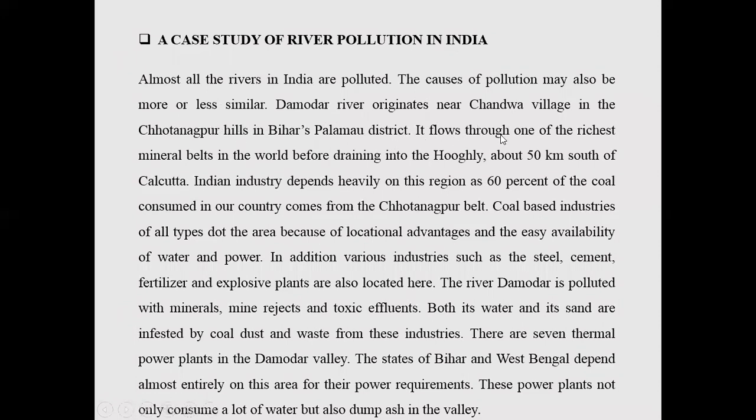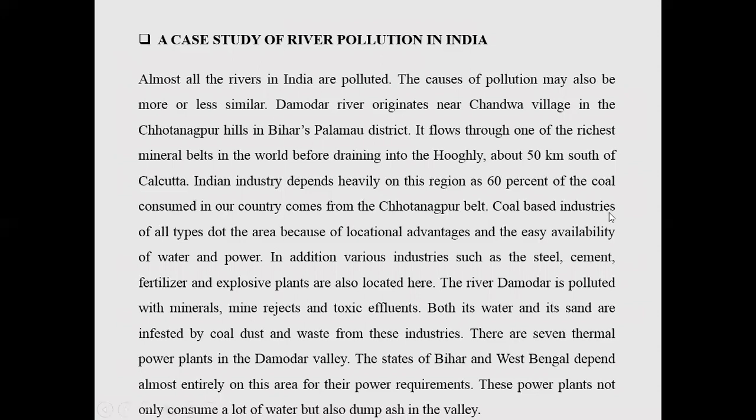Now it flows through one of the richest mineral belts in the world before draining into the Hooghly about 50 kilometers south of Kolkata. After flowing through the belt, the river basin is rich in minerals. Almost 60% of the coal that India consumes comes from this Chotanagpur belt.